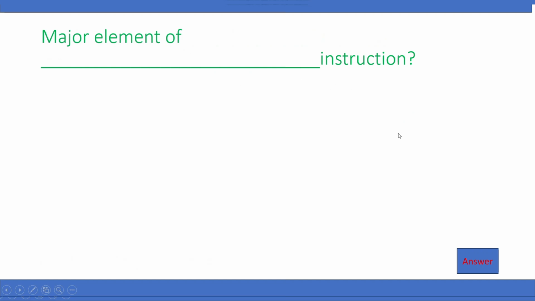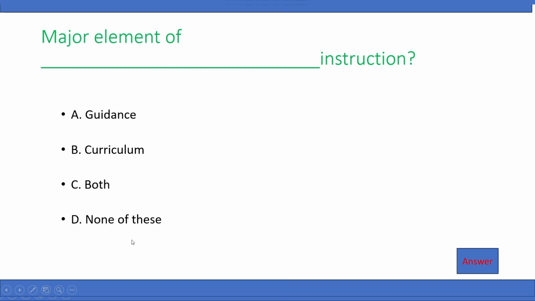Major elements of dash instruction: guidance, B. So it should be dash is a major element of instruction. A. Guidance, B. Curriculum, C. Both, D. None of these. So right answer is going to be it is both.